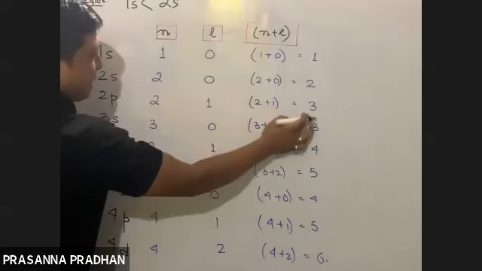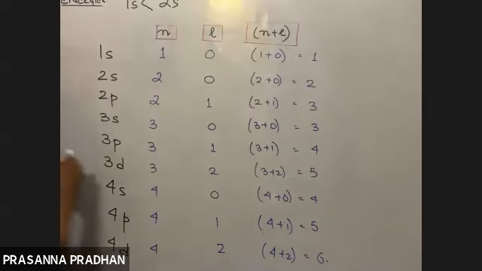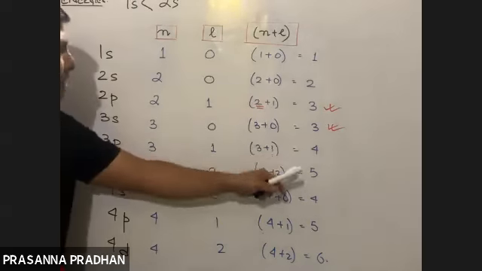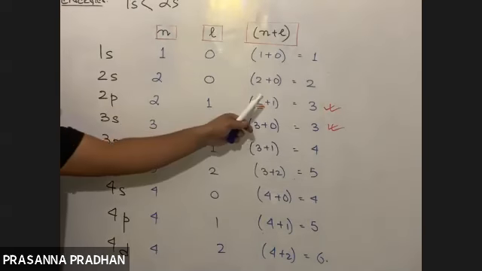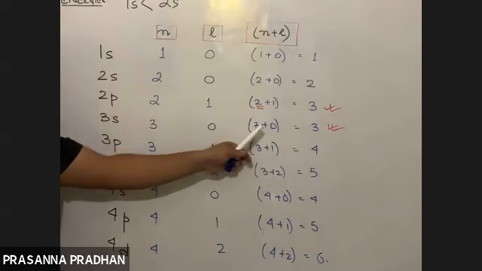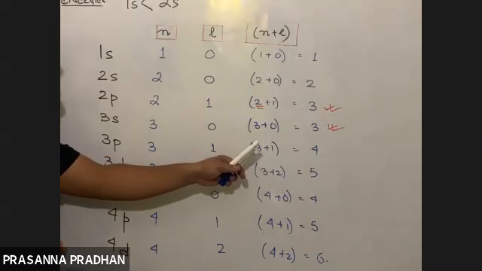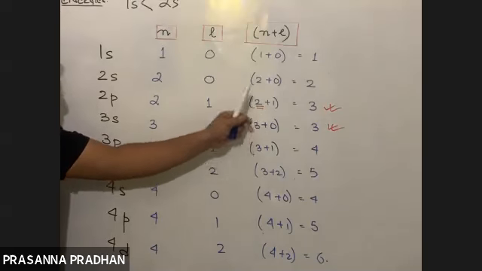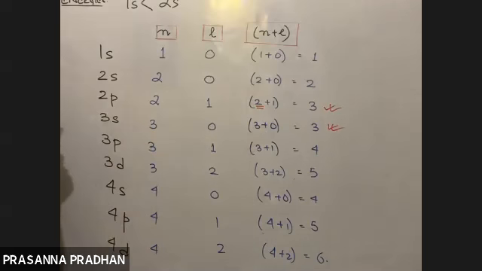obviously 2s. Now there is a tie out here. If there is a tie, then the one with lower n value has lower energy. So although there is a tie out here, 2p has n value 2, 3s has n value 3. So the second rule: if there is a tie, lower the n value, lower will be the energy. Okay, so then after this what will come?